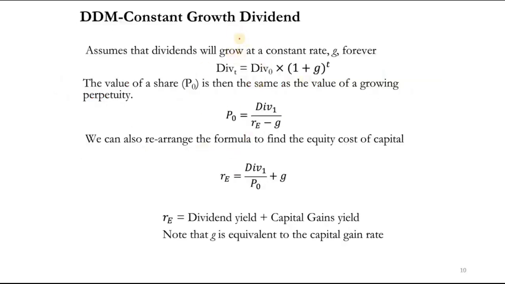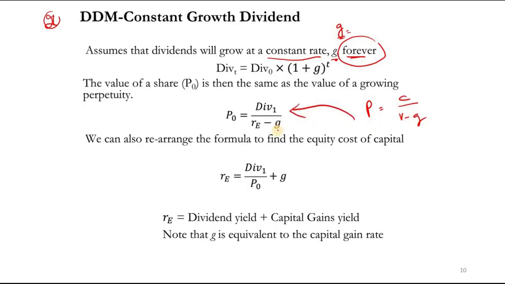Now let's go to another model, that is a constant growth model. This is model number 2, and here there is some growth, right? G. Assume that the dividends will grow at a constant rate, right? In the previous question it was a constant dividend, but this is a constant rate G forever, right? So when it is forever, you remember the formula of growing perpetuity, that was equal to, in terms of bond, C over R minus G, right? So same formula we will apply for the constant growth model.